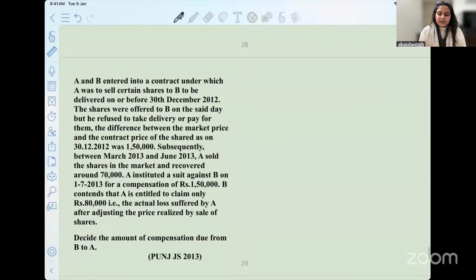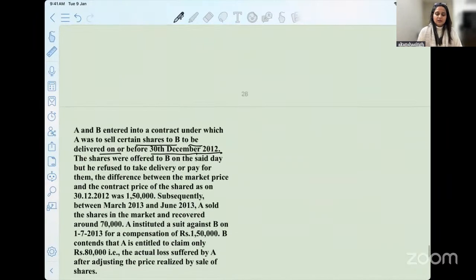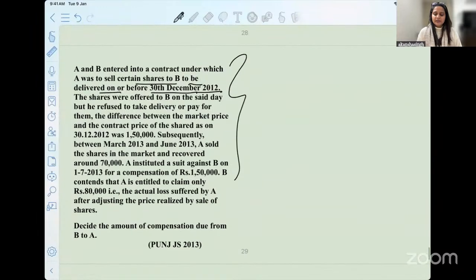A and B entered into a contract under which A was to sell certain shares to B, delivered on or before 30th December 2012. The shares were offered. Again, very similar to the previous question, okay? They were offered, they tried to sell it, but B did not accept the delivery at that point of time.